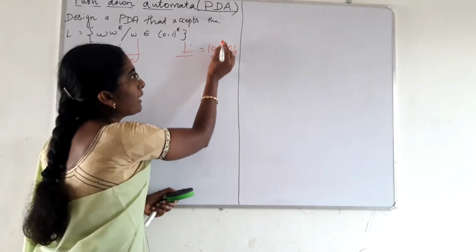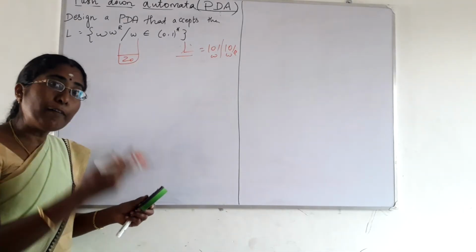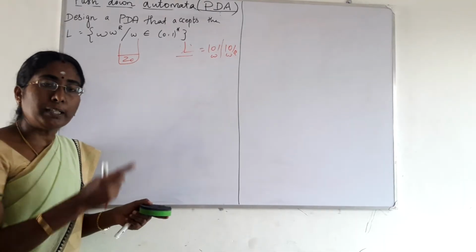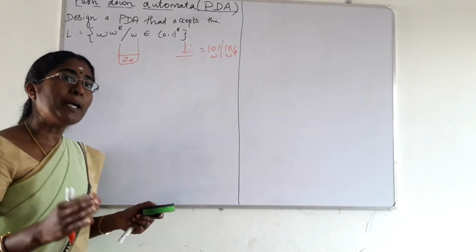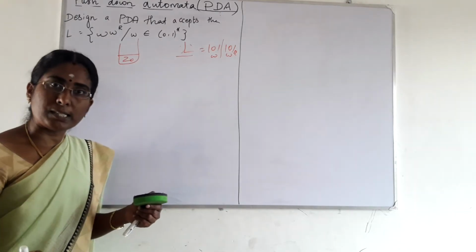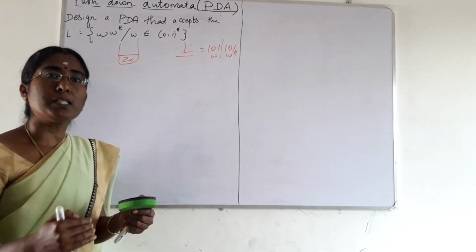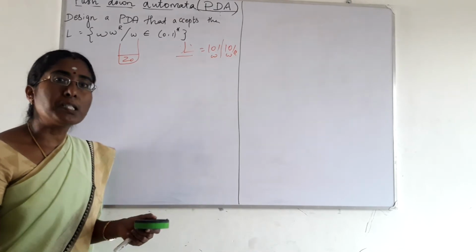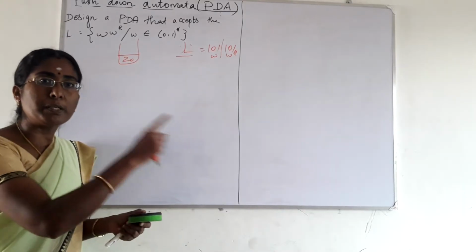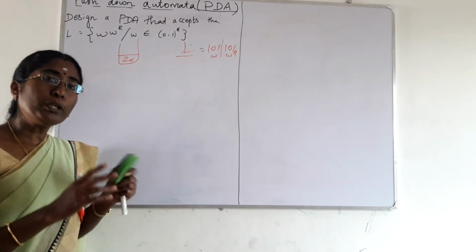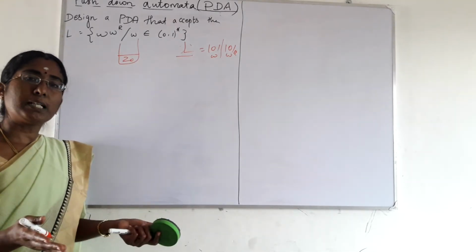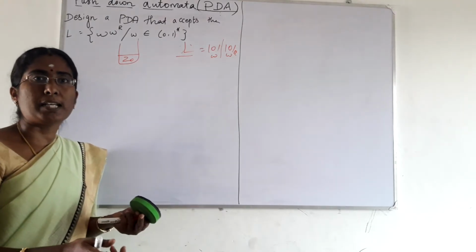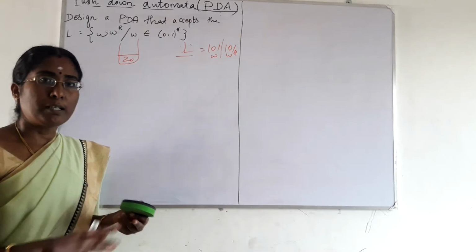After reading the first three symbols in our example, the guess of the push-down automaton is correct, that is, it reaches the middle of the string. The remaining part is used for comparing the symbols with the stack. If they match, the symbols present in the stack are popped out. At last, if the stack is empty or it reaches the final state, then it considers the given string accepted. If both of these are not satisfied, that is, the stack is not empty and it doesn't reach the final state, then the string is considered rejected.